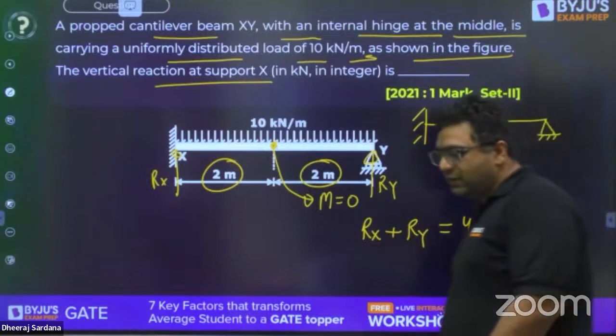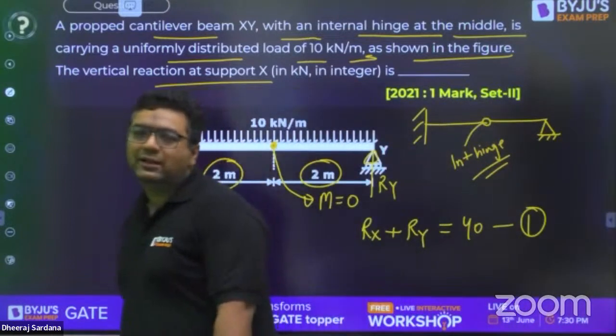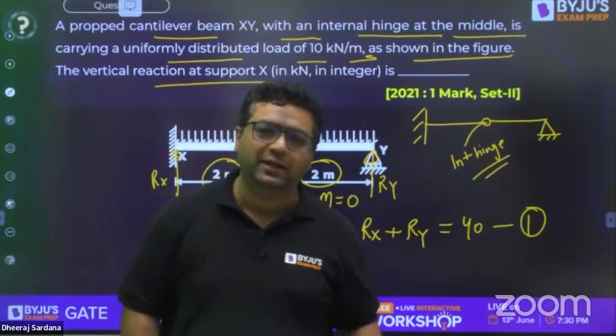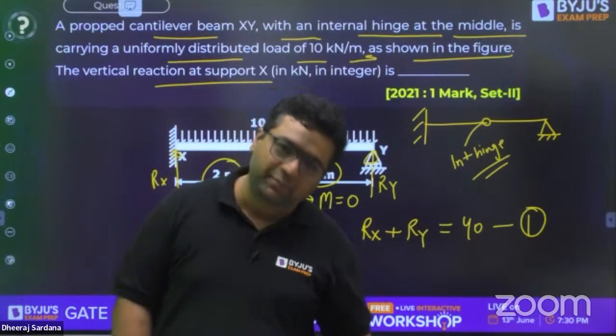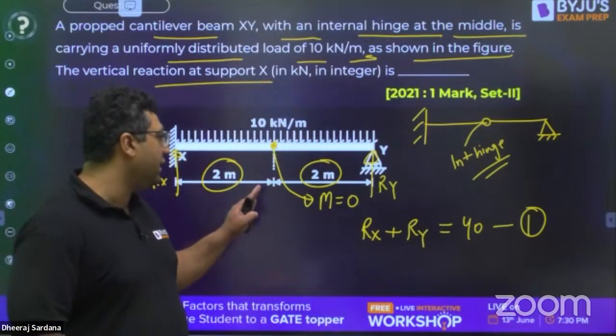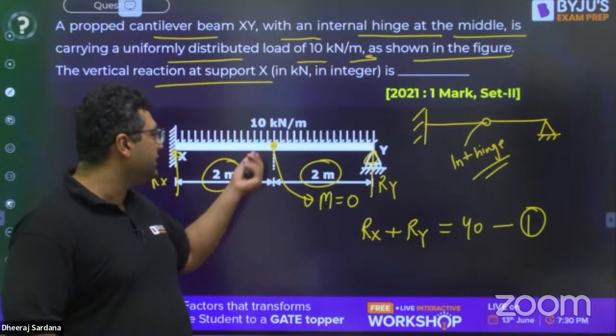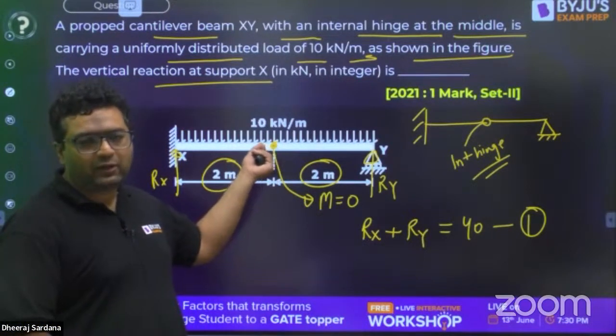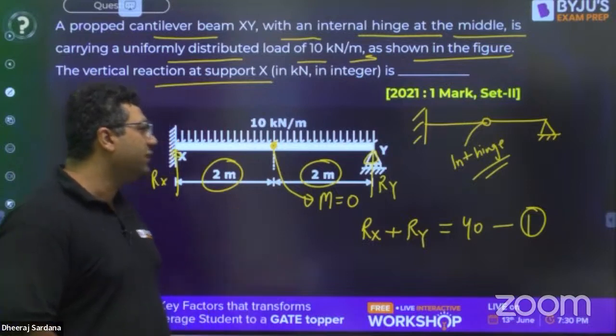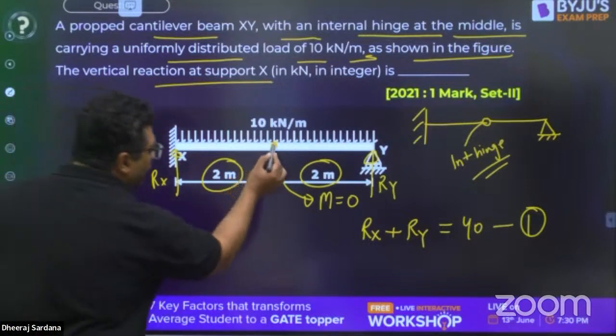Here the equation is 1, unknowns are 2. So generally some students feel it is statically indeterminate, but it is not. It is statically determinate, because there are 2 ways to find out. One way is that we break the beam about this point of contraflexure, or otherwise you can take the moment at this point to be 0.